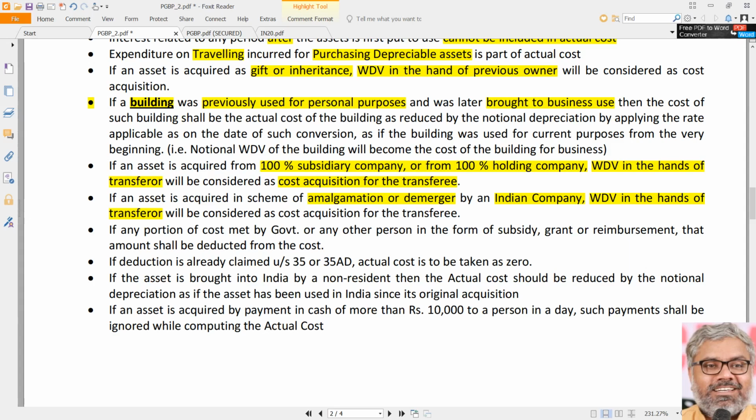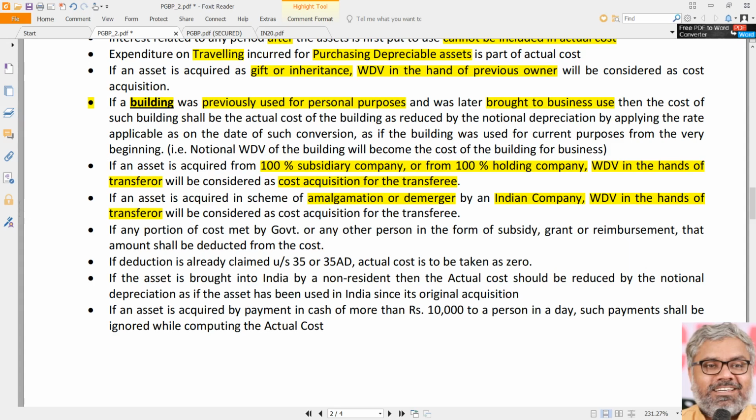If a building is used for personal purposes, there is no concept of depreciation at all. Actually, that goes into income from house property as good as a self-occupied property. But now since it is converted into a business building, it is eligible for depreciation. But the question is, on what amount? That is the question. On what amount?